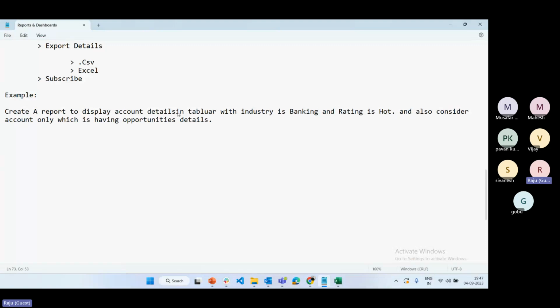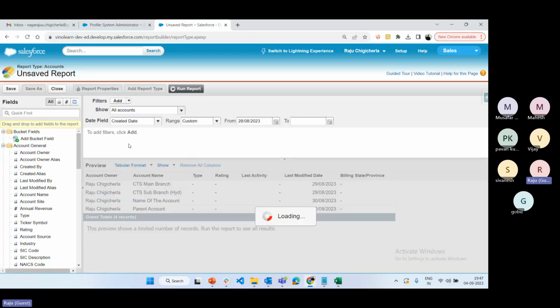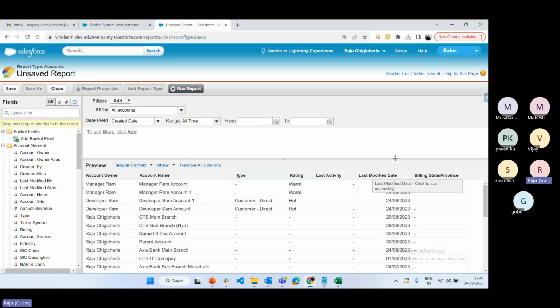Tabular only I'm going to select. Remaining details you already know, right? Select all accounts, created date equal to all time. You can display whatever data is required; I'm going to use the default data. Now I'm going to choose tabular format only.